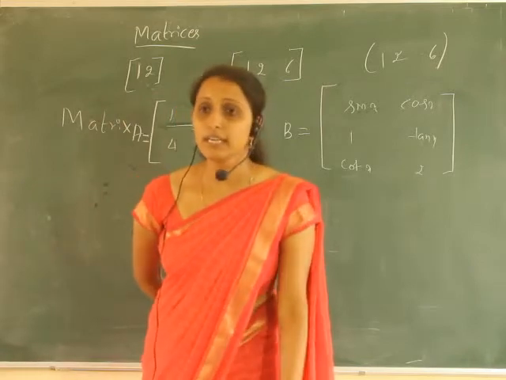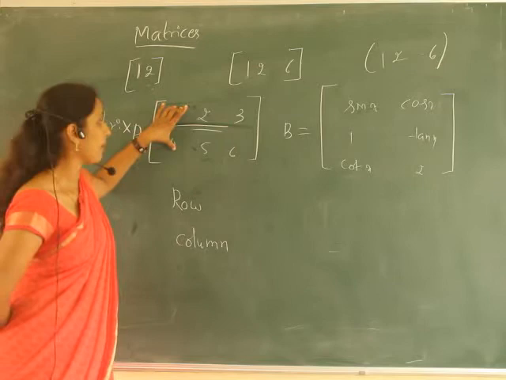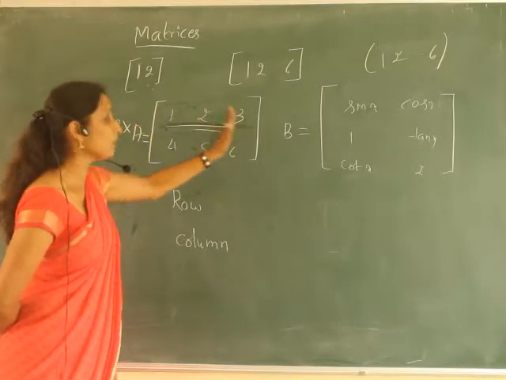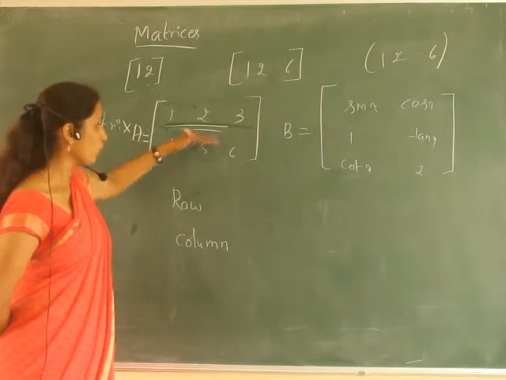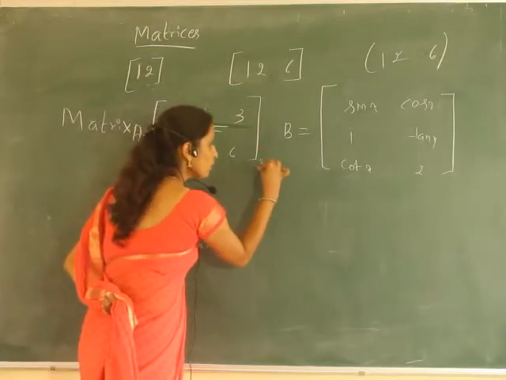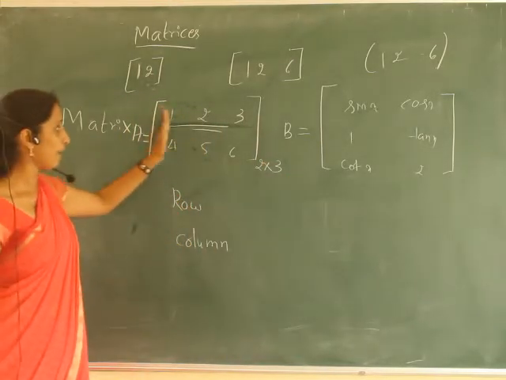What is the order of the matrix? So if this is the matrix, this matrix is having two rows and three columns. Two rows and three columns. Therefore, the order of this will be 2 into 3.